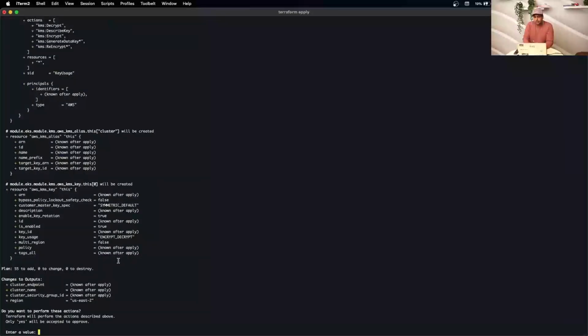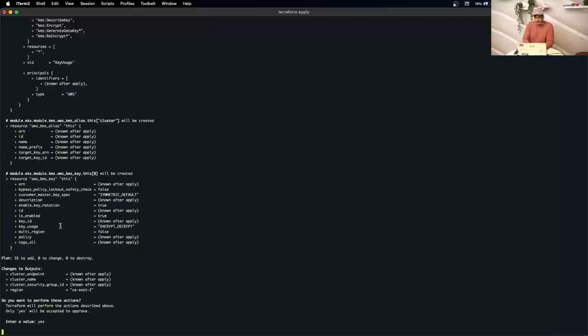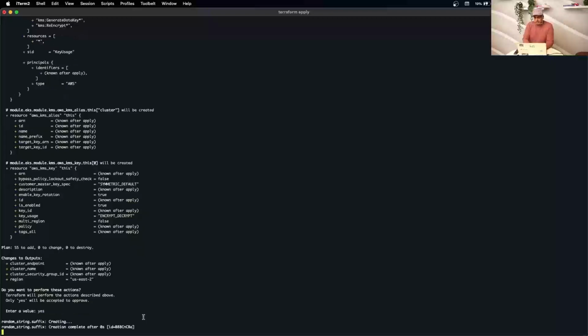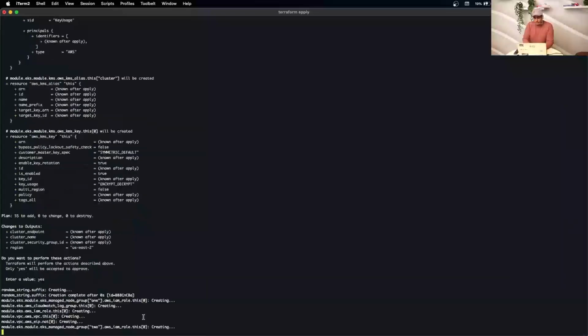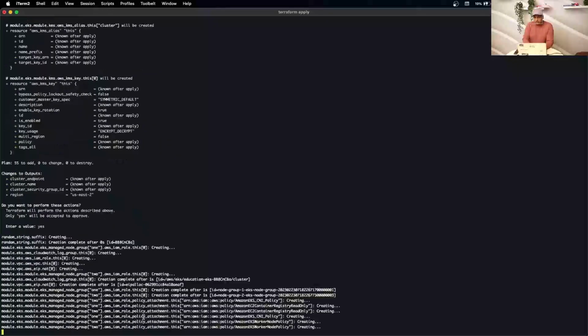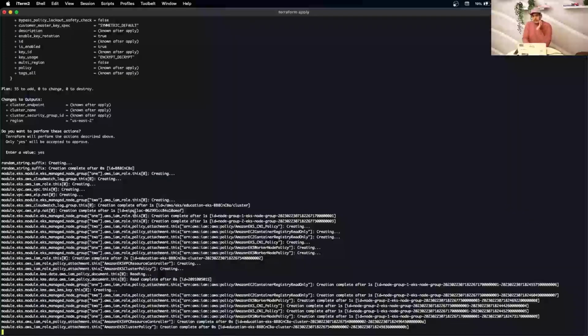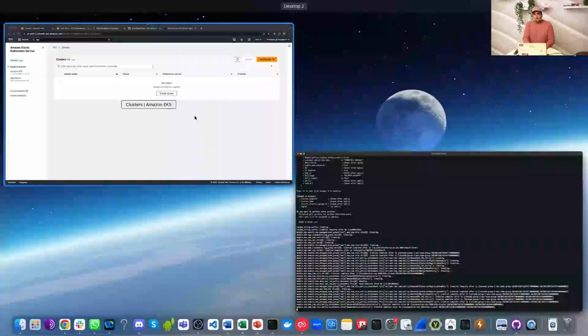So once you have this, when you apply, you need to confirm it by saying yes, I would like to perform the actions above and create those new resources in my AWS account. Now this connects to my AWS account from my laptop, and it's basically creating the modules that are required for creating an EKS cluster.